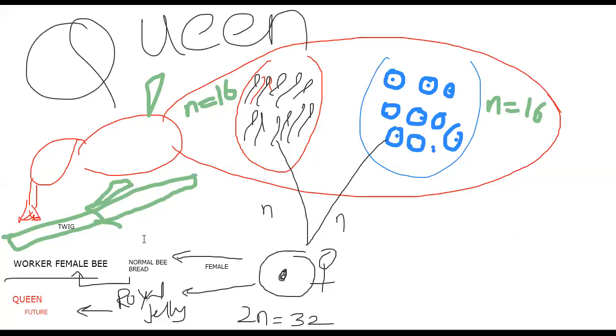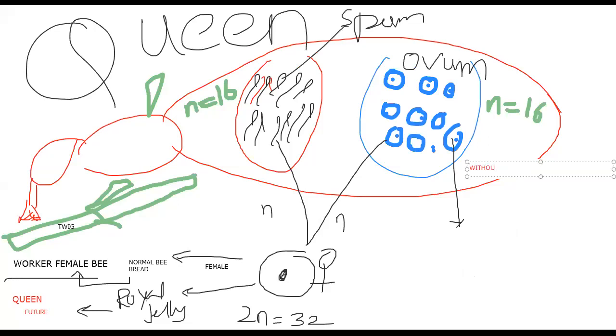Then let's continue. This is the ovum, isn't it? Shall we write here: this is ovum and this is sperm. So ovum, unfertilized eggs, without any fertilization. Development of unfertilized eggs into a young one is a procedure called parthenogenesis.